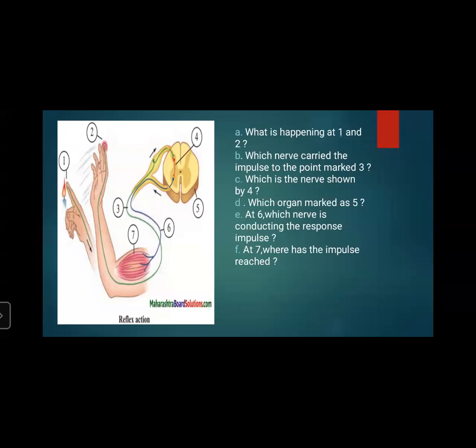You can see the yellowish portion given, it is a part of the spinal cord. Then at 6, which nerve is conducting the response impulse? It is the motor neuron. Then at 7, where does the impulse reach? It reaches the muscle cells, and we quickly and immediately remove our hand over there.